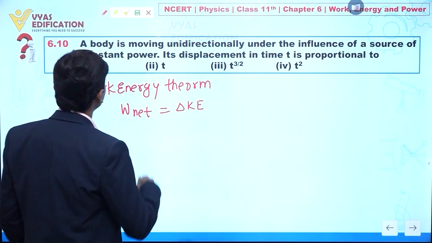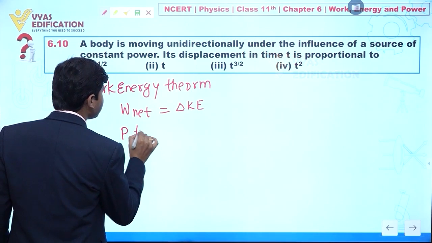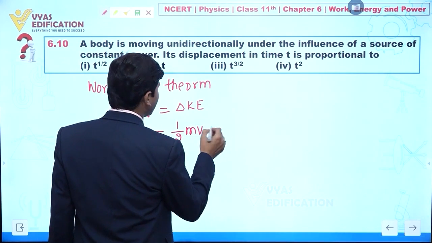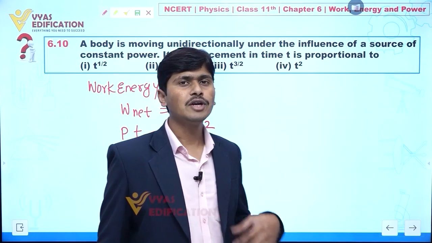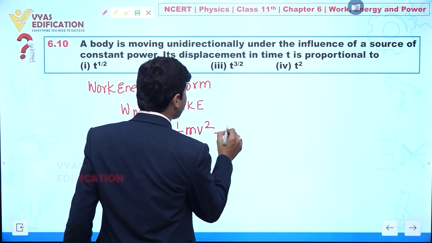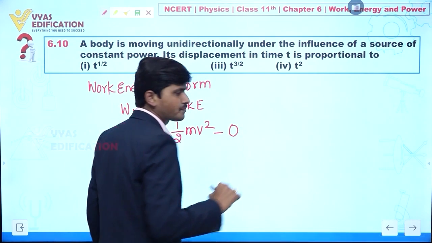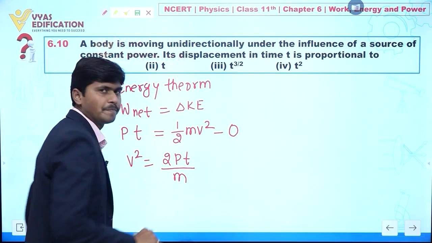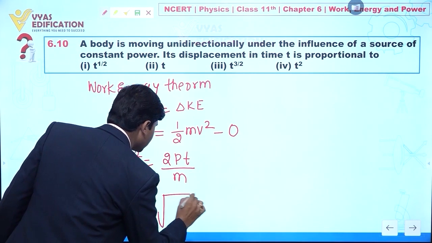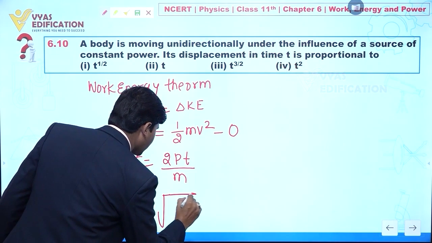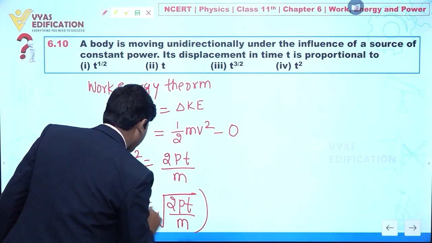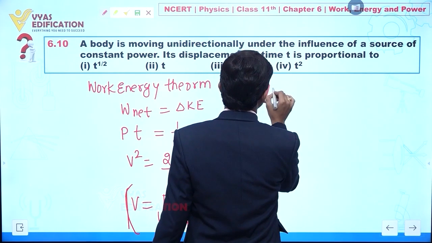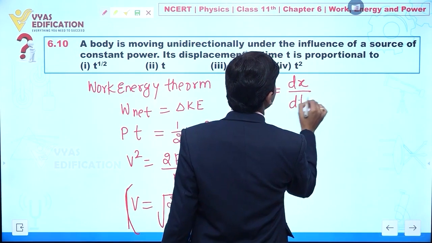Net work done can be written as power multiplied by time, P t. Assuming the body starts from rest, the final kinetic energy is half m v squared and the initial kinetic energy is 0. So v squared is 2Pt divided by m, and v is the square root of 2Pt by m. Now v is equal to dx by dt.